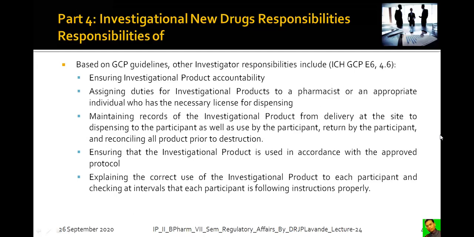So, according to what the protocol has given, the investigational product is to be used. Explaining the correct use of the investigational product to each participant and checking at intervals that each participant is following instructions properly.